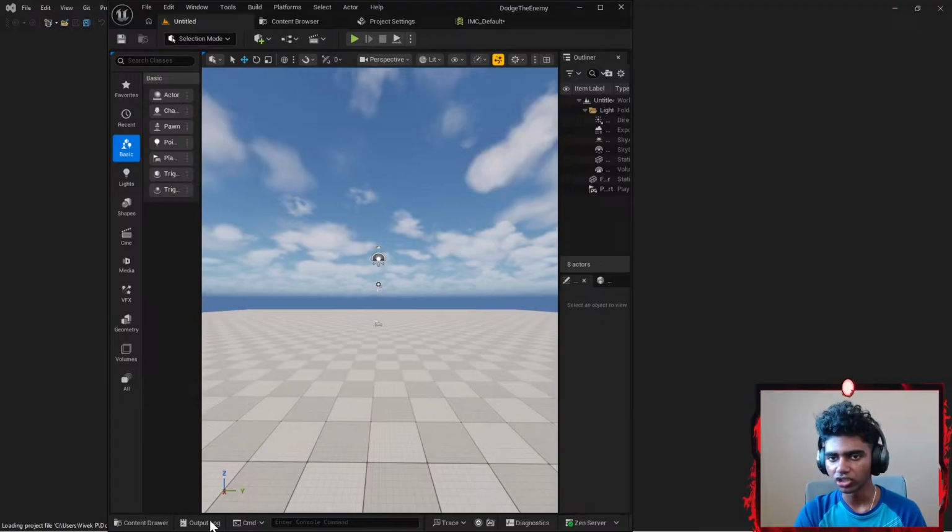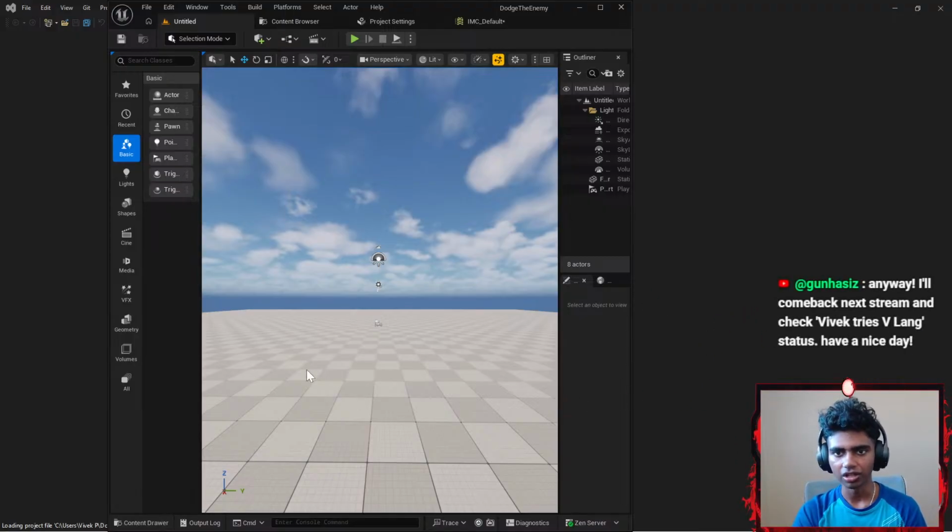Firstly, before you really close this stuff, make sure to go to your content drawer and save everything, because there are so many times that I forgot to save stuff. Alright guys, everything's kind of loading.